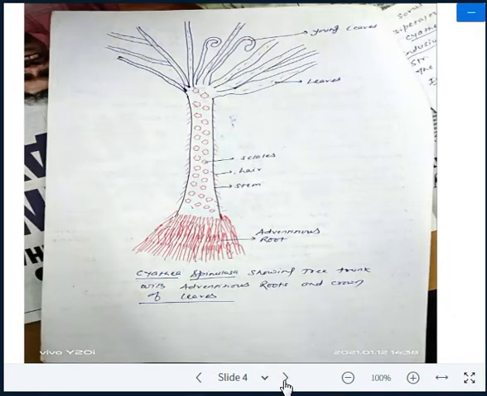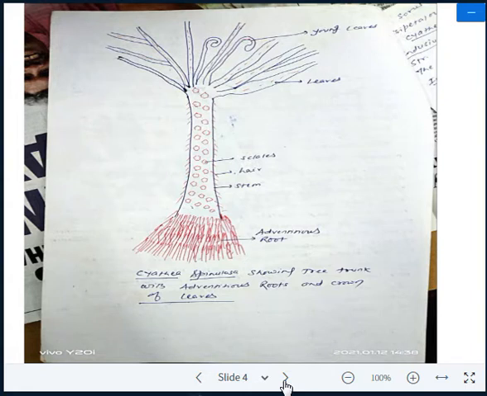This is the picture, so this is the external morphology of Cythia. You have to know the external morphology of Cythia. Cythia is the tallest and largest one, because of its tree-like habit, its height is so high and its leaves are so large. That is the reason Cythia is considered the largest fern among the cryptogamous plants.